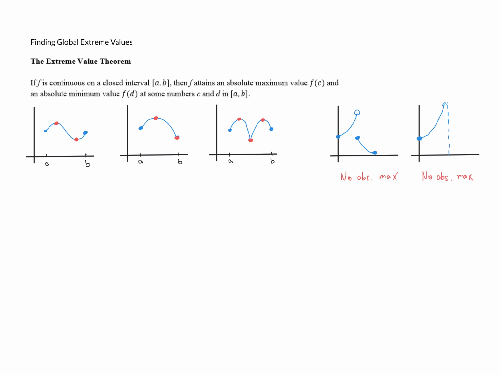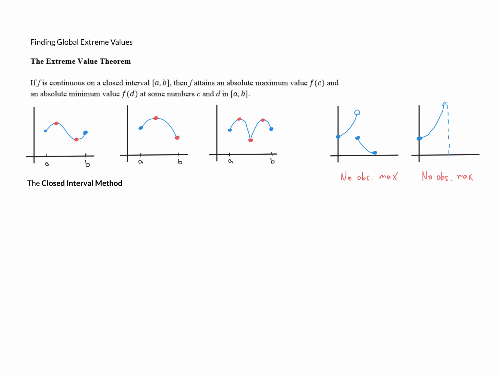There is a method that we're going to use here to find those absolute maximum and minimum values, and it is called the closed interval method. And I'm not just going to tell you the closed interval method word for word. I'm going to talk about what it is. We're going to kind of discover it ourselves. And the way that we're going to do that is we're going to look at these three graphs where we had a continuous function on a closed interval, and we're going to look and see where these extreme values happened, where these absolute maximum and absolute minimum values happened.